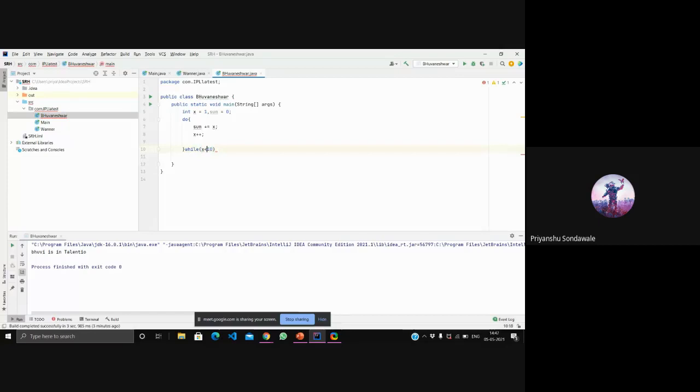This is my while condition. And outside that, I'm printing "sum is" using println, plus sum. As you can see over here, we don't have any error. Let's run this program and see the output.